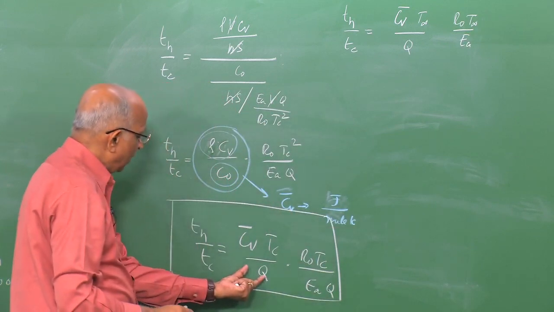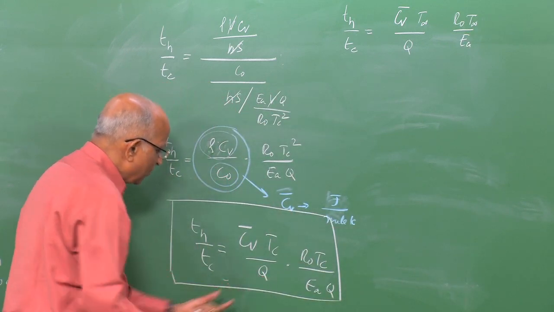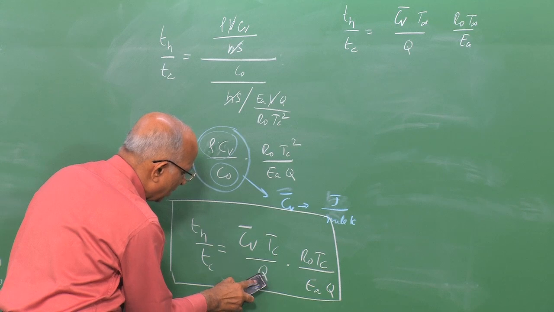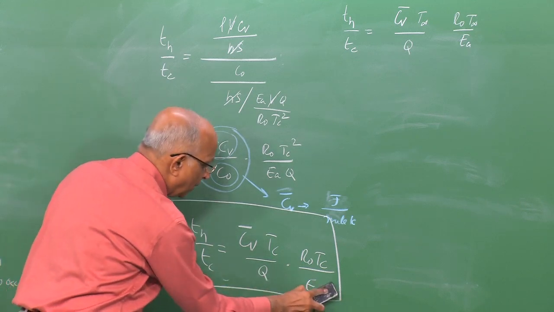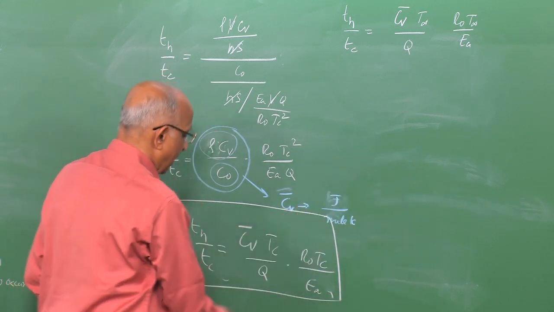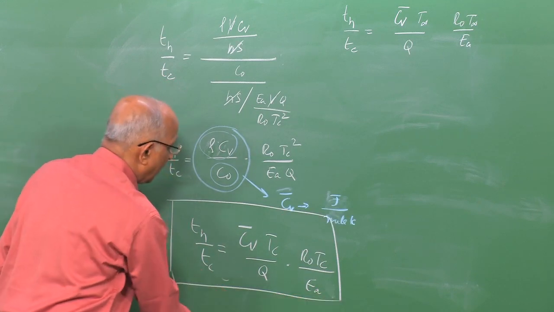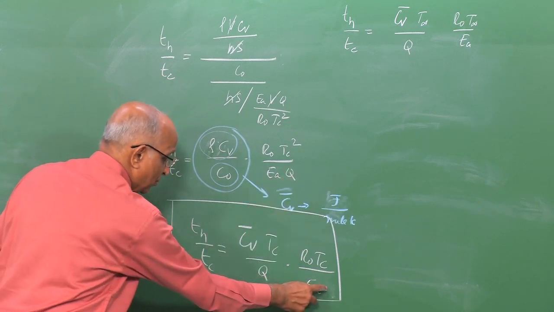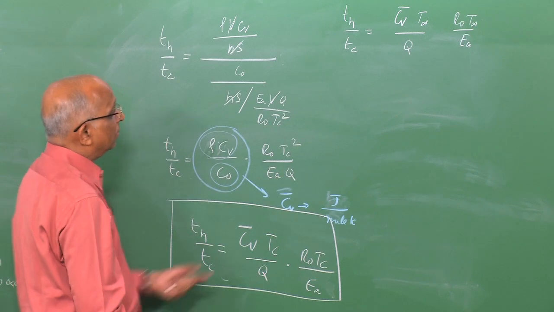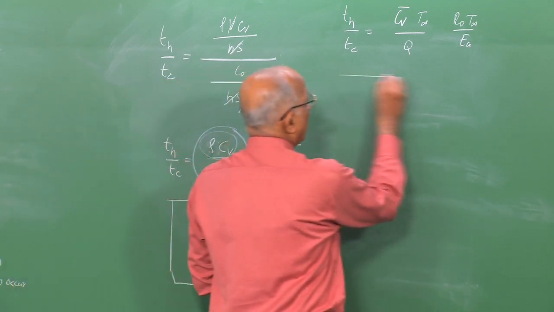See, here I have taken Q twice, I should have taken Q once. Since I took Q over here, it should have just been E A over here. Therefore, I have taken Q here and here, which was not correct, Q is only over here. Therefore, this is the final expression that I get.